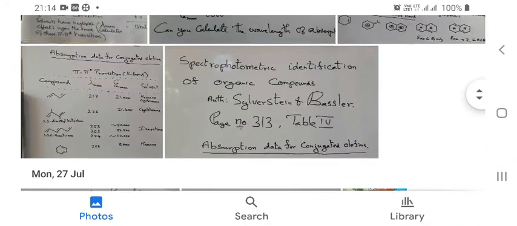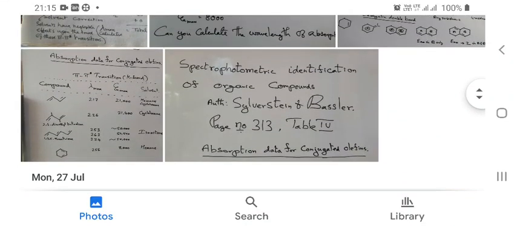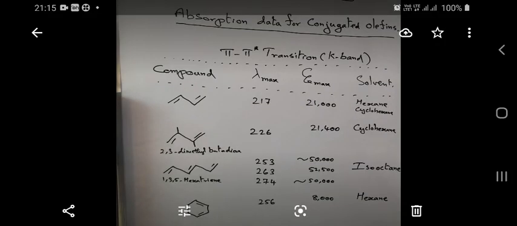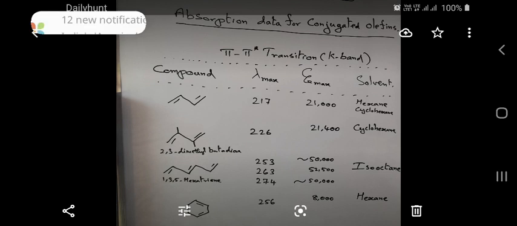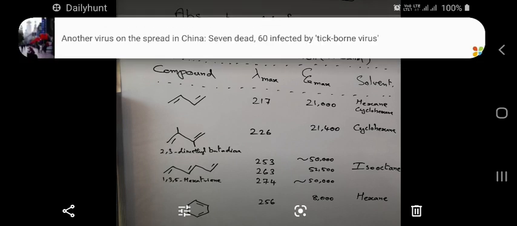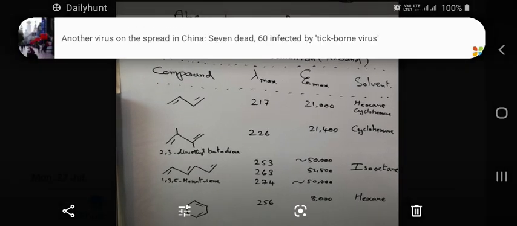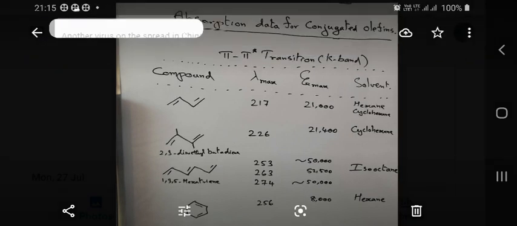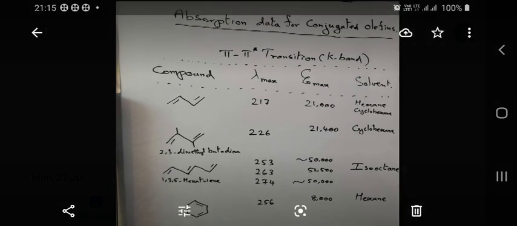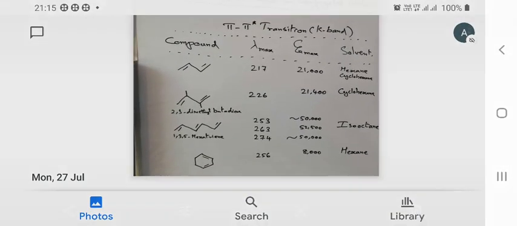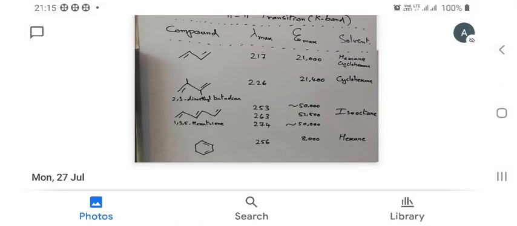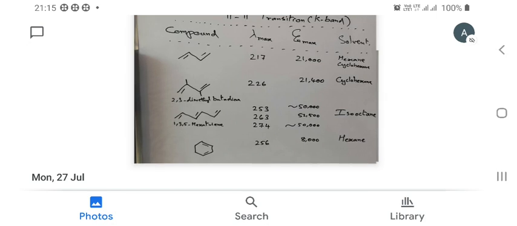Apart from that, we saw how the wavelength of absorption of some of the compounds differ: 1,3-butadiene, 2,3-dimethylbutadiene, 1,3,5-hexatriene, all these are showing a difference in the wavelength of absorption in UV visible spectroscopy. A carbon-carbon diene in a cyclic system, cyclohexadiene. We saw all these things.